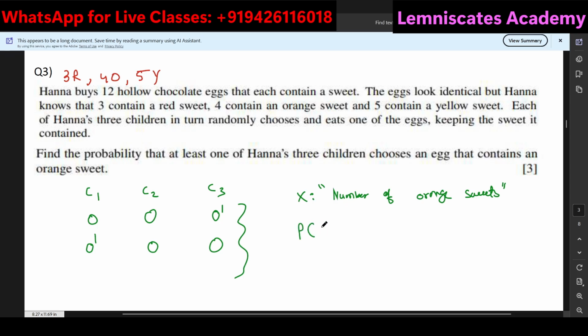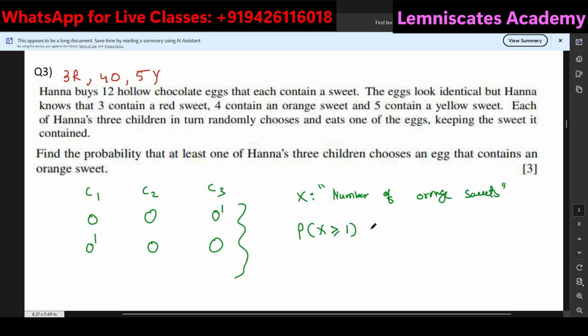And then you're supposed to find that it should be greater than or equal to 1. And the maximum number, of course, is 3. You are having 3 choices in total, right? At once, when you are selecting this kind of orange, orange, not orange, and all these kind of possibilities.